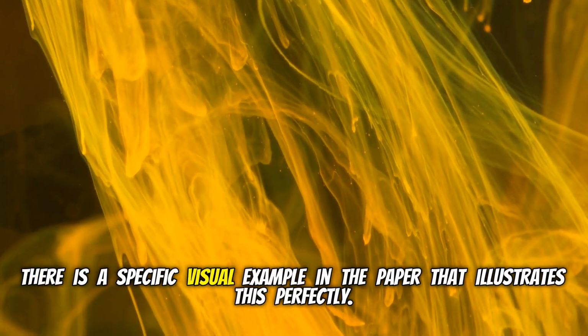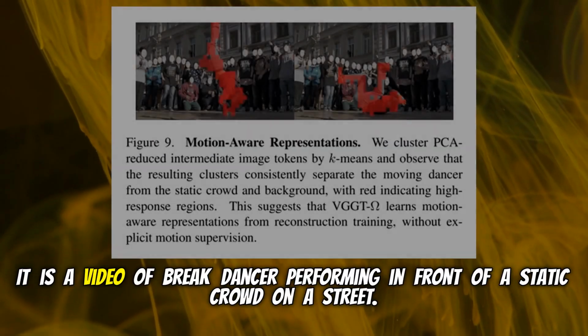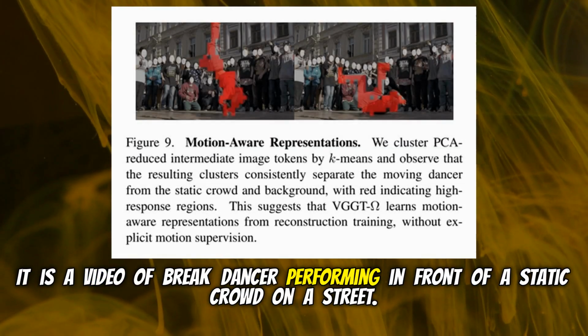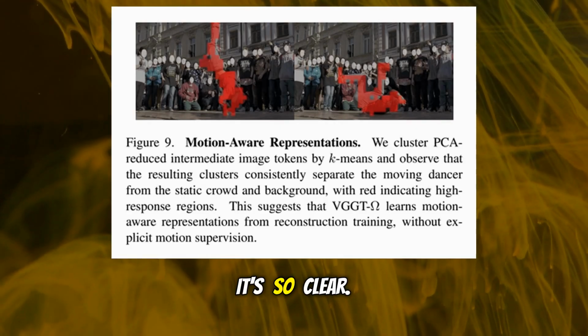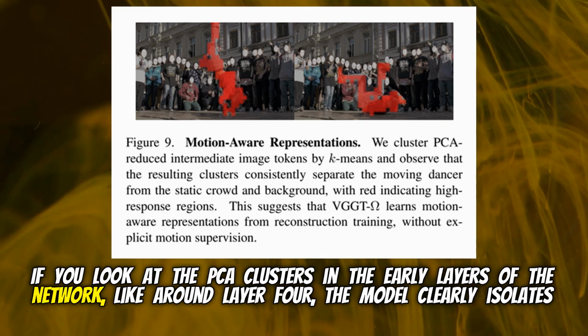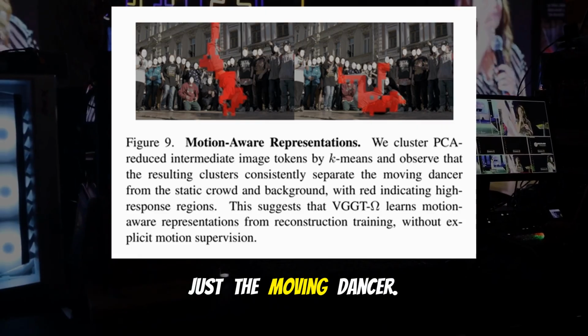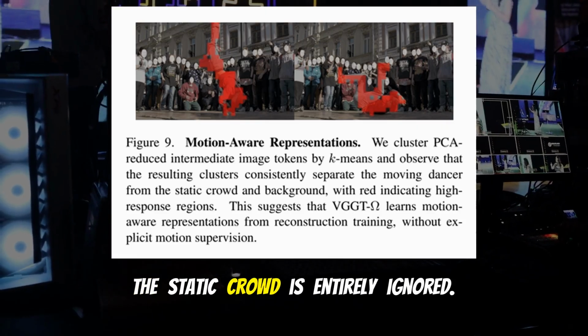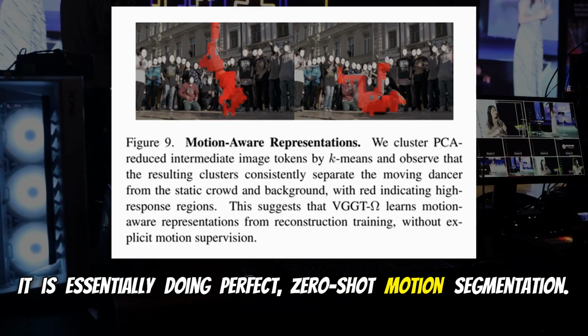There is a specific visual example in the paper that illustrates this perfectly. It is a video of a breakdancer performing in front of a static crowd on a street. That's my favorite example in the paper. It's so clear. If you look at the PCA clusters in the early layers of the network, like around layer 4, the model cleanly isolates just the moving dancer. The static crowd is entirely ignored. It is essentially doing perfect zero-shot motion segmentation.